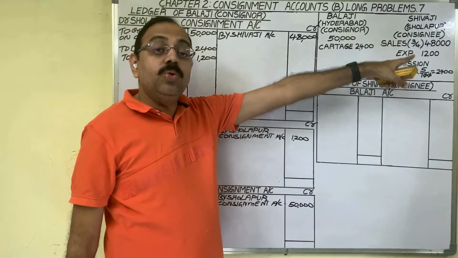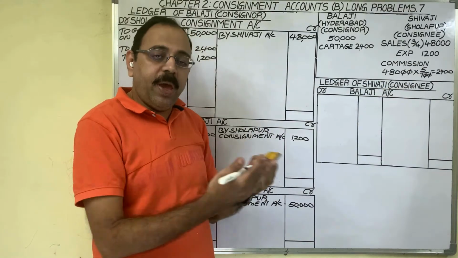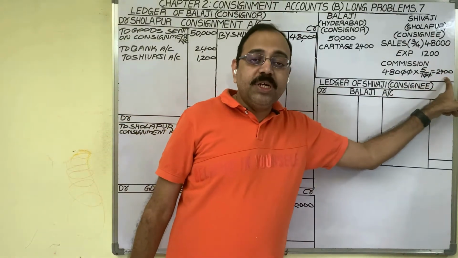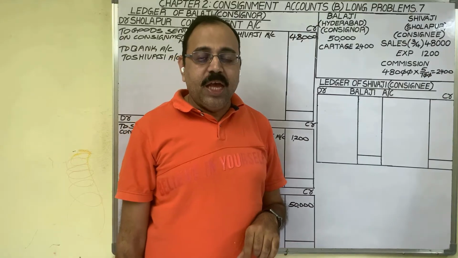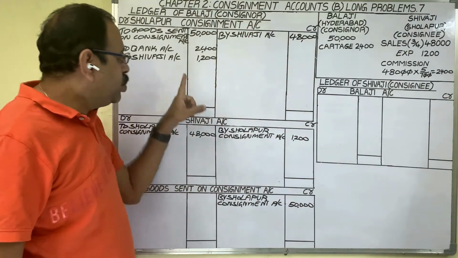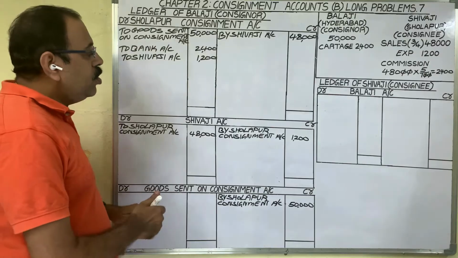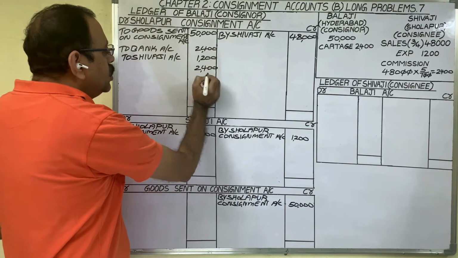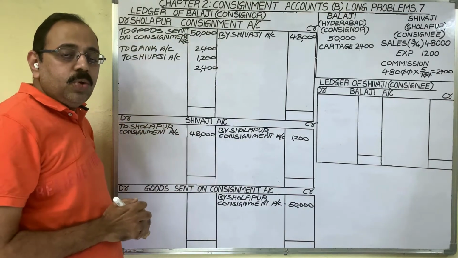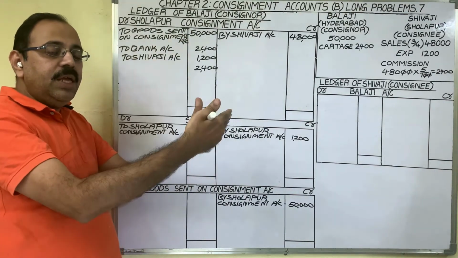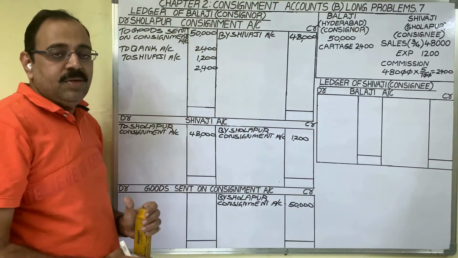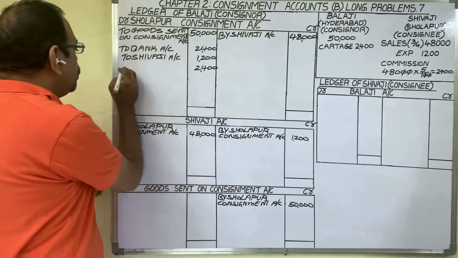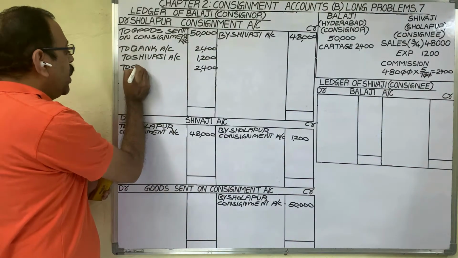Next transaction is the consignee's commission, 2,400, we have to pay. For consignment business, this 2,400 commission is an expenditure. Expenses as per nominal account we should debit to consignment account. 2,400 we should debit. To whom we have to pay this amount? To the consignee. So to the consignor, the consignee is becoming a creditor again. Creditor means liability. Liability shows a credit balance. Therefore, we should write to Shivaji account.